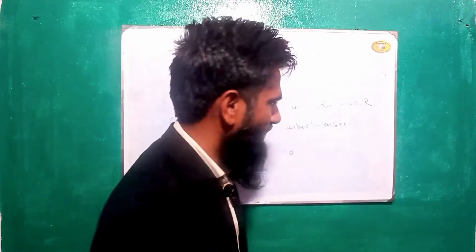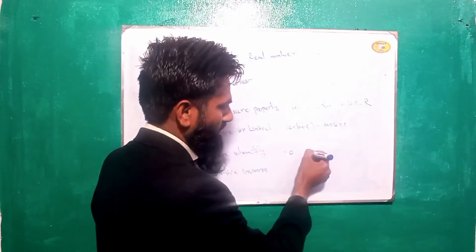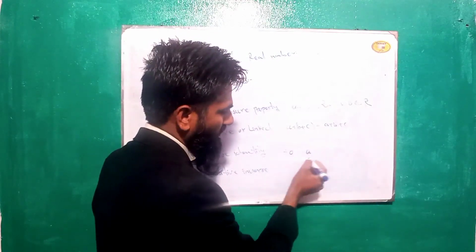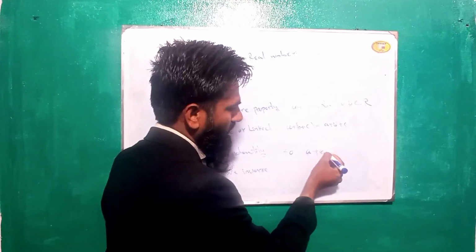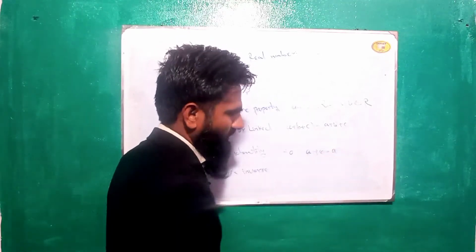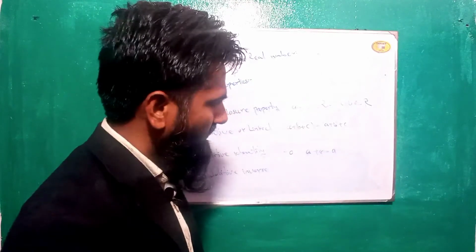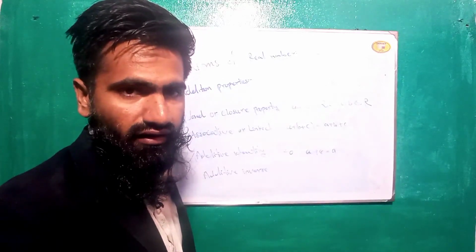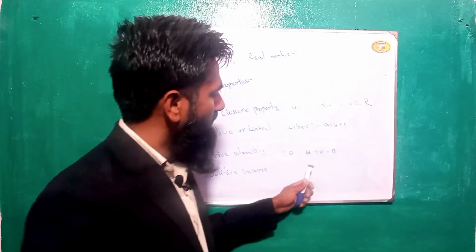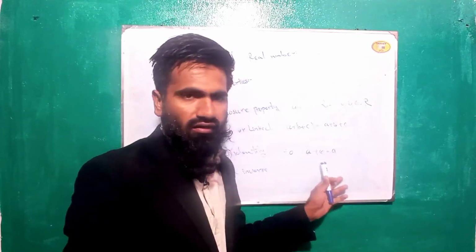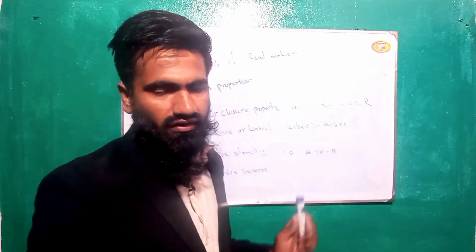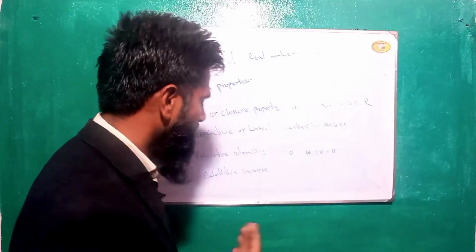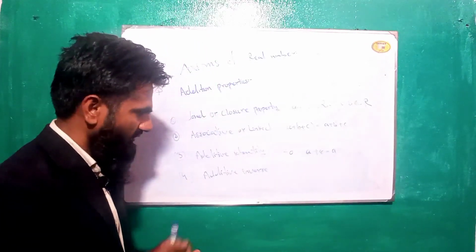For example, we have a number A and we add 0: A plus 0 equals A. Because 0 is nothing, 0 is the additive identity. When added to a number, it does not change the number. This is the basic definition of additive identity.